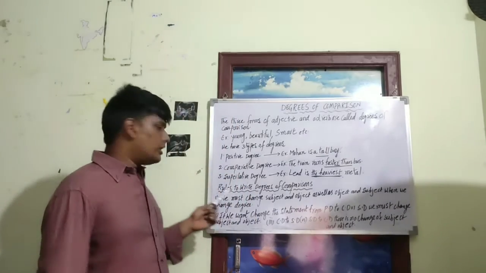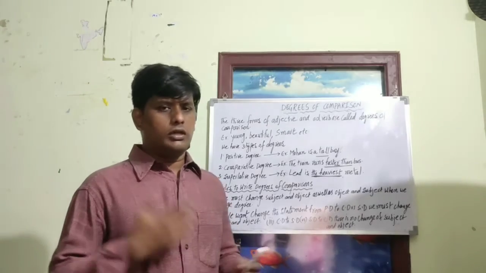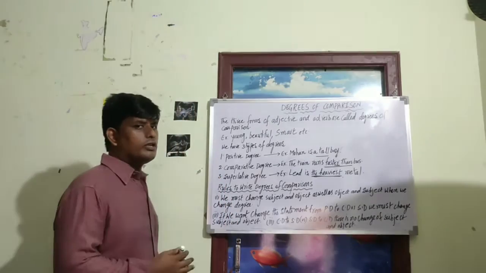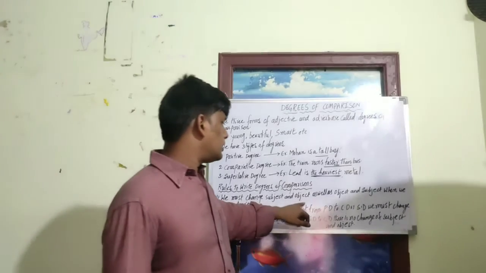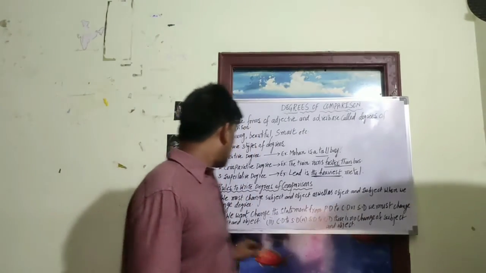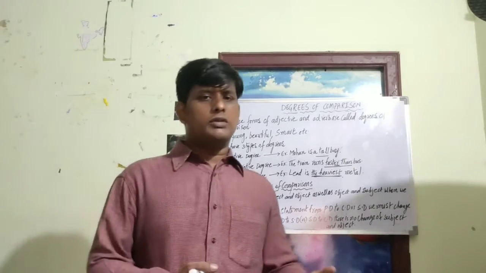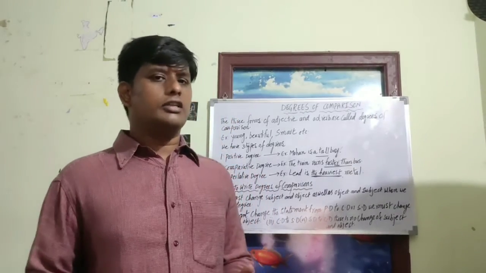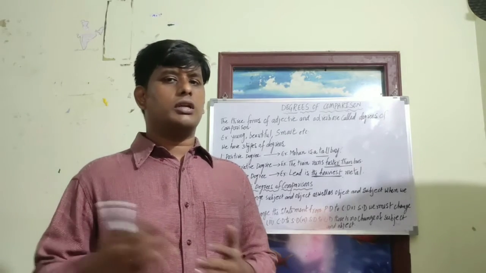Now let us see the basic rules for changing our statements into various degree forms. We must change subject and object, as well as object and subject, when we change a degree. Actually, there is no subject and object in the degrees of comparison, but for our convenience we are making a subject and object.